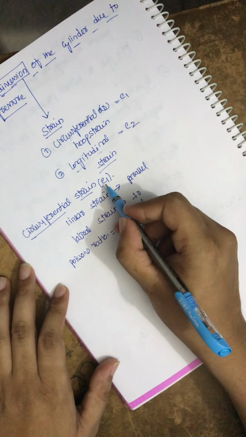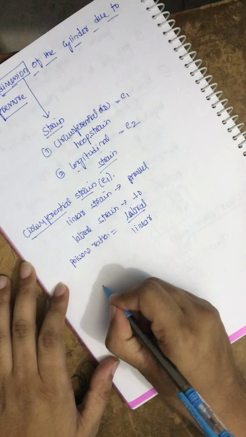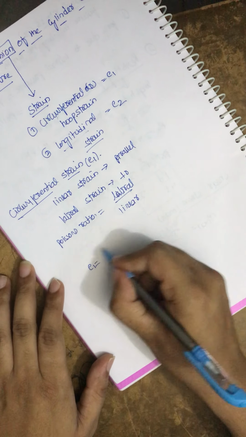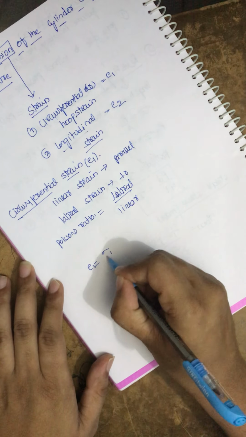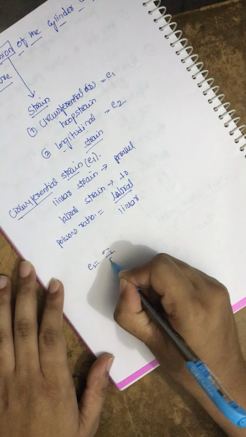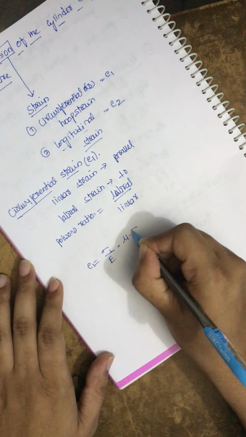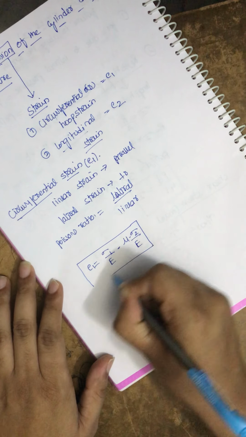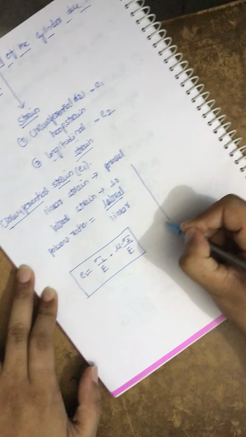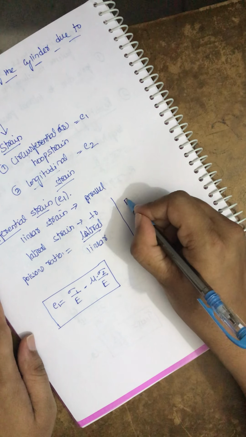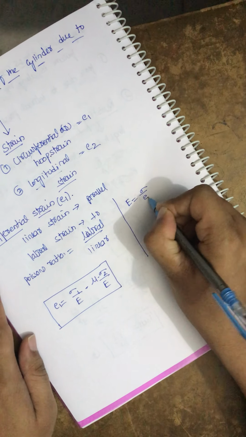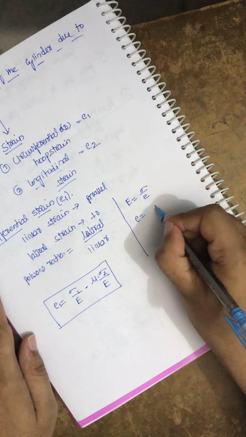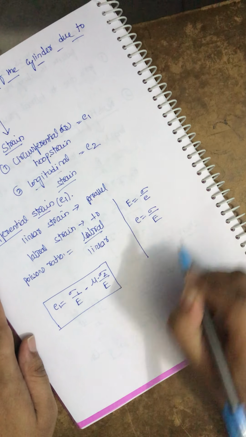Now for finding this circumferential strain, E1 is equal to sigma 1 by E minus mu into sigma 2 by E. How did we get it? It is a very simple equation. Young's modulus, or the modulus of elasticity, is equal to stress by strain, so strain is equal to stress by modulus of elasticity.